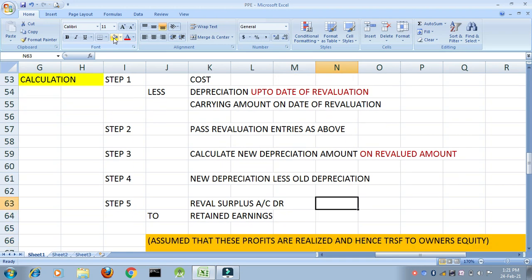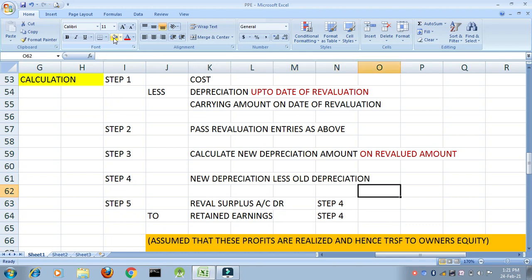Whatever is the extra depreciation, as per step number 5, you will have to say what? That it has been realized. The profit has been realized. Like I told you, revaluation is an unrealized profit as per IAS 16 in the case of depreciable assets. In case of revaluation, the extra depreciation is assumed to be realized. Assume that the profits are realized and hence transferred to owner's equity. How do you transfer it? From revaluation surplus account to retained earnings.